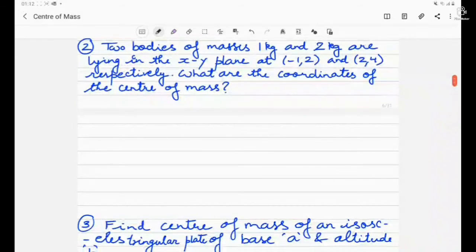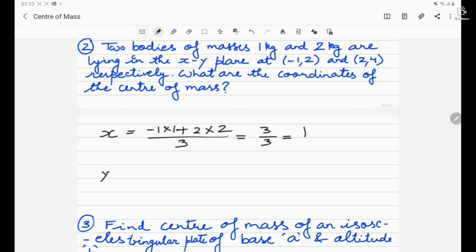Let's see another question. Here, two different masses are there, 1 kg and 2 kg, and their respective coordinates are given. The x coordinate of the center of mass will be minus 1 multiplied by 1 plus 2 multiplied by 2, divided by 2 plus 1, that is 3. So we get the x coordinate of the center of mass as 1. Similarly, the y coordinate of the center of mass will be 2 multiplied by 1 plus 4 multiplied by 2, divided by 3. So we get 10 by 3. So we can say the center of mass is 1 comma 10 by 3.